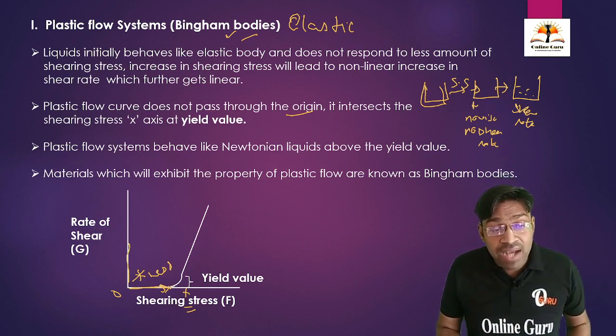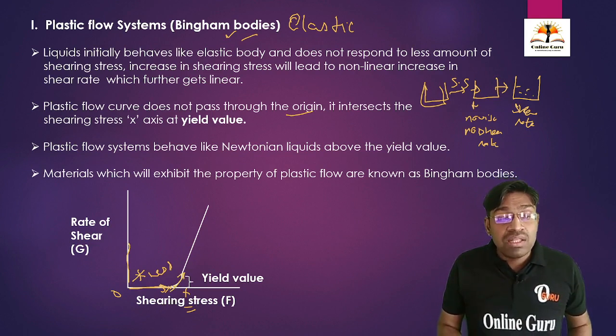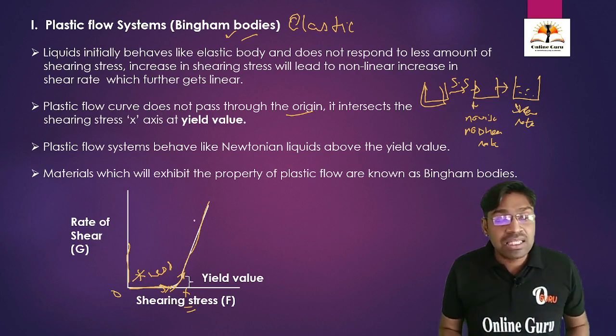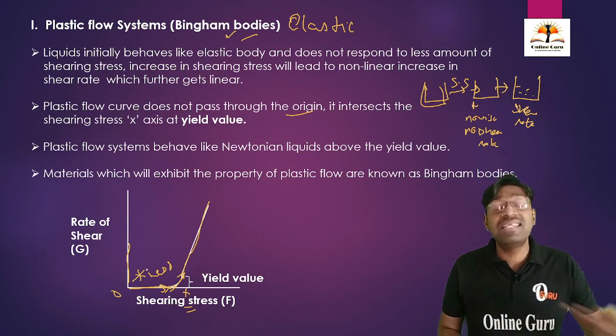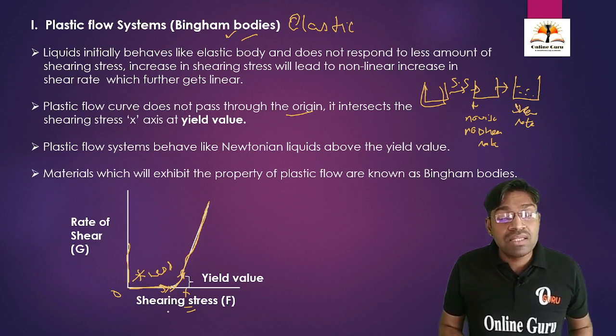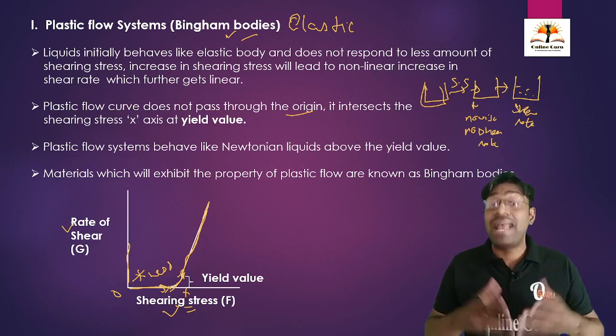At this point, actually, this is the yield value. After the yield value, the actual rate of shear is going to increase. Initially this acts as a plastic or elastic body. After achieving the yield value, the actual graph starts, meaning the shearing stress is directly proportional to the rate of shear. This is what is called the plastic flow system.